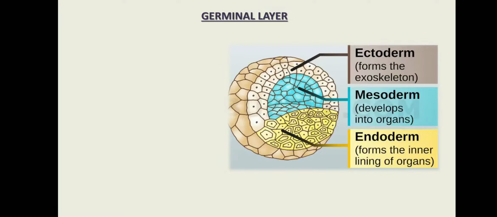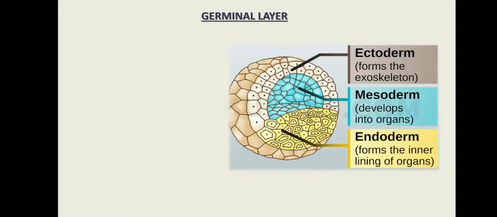Germinal layer or germ layer. There are three types of germ layers: ectoderm, mesoderm and endoderm. Ectoderm forms the exoskeleton; ecto is related to the outermost layer. Mesoderm, the middle layer, develops into organs: the heart, blood vessels, kidney and alimentary canal. Endoderm is the innermost layer and forms the inner lining of these organs.